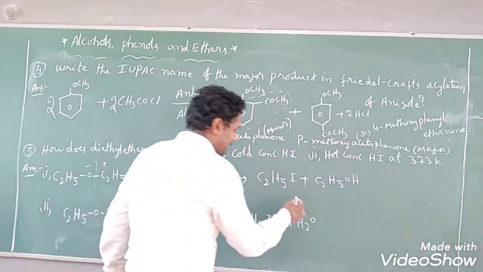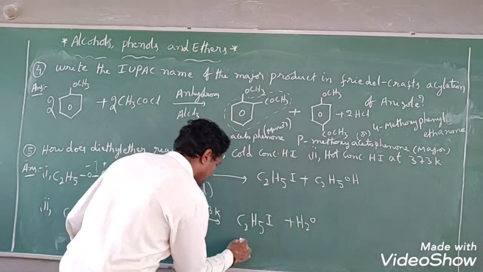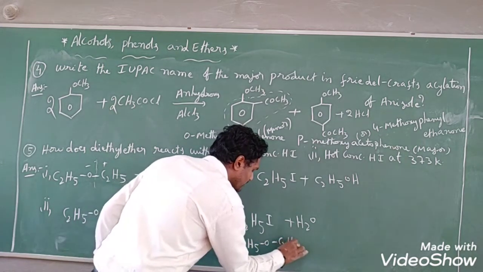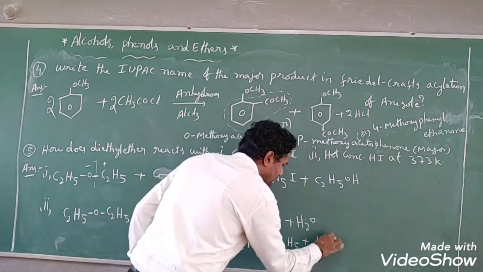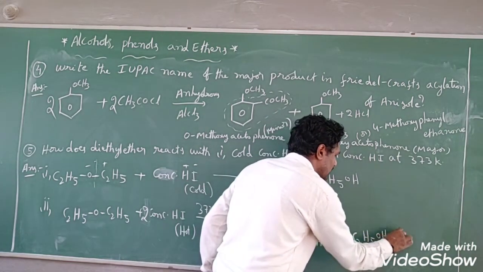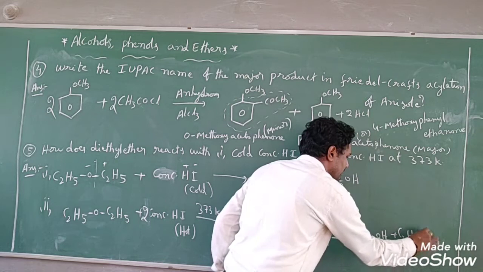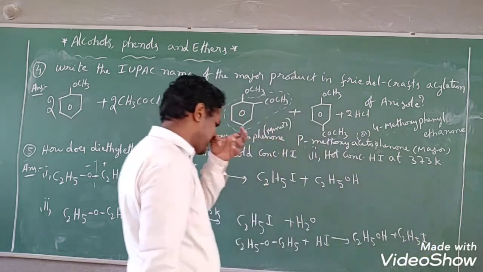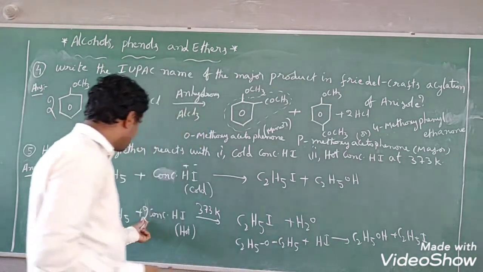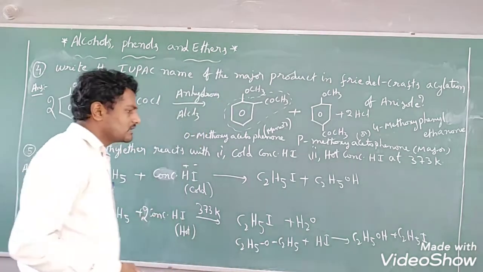First, see what will happen, here I am writing C2H5OC2H5. Whenever treated with 1 mole of HI, it will produce as in the first case, ethanol plus ethyl iodide. But this is hot condition. In hot condition, excess amount of HI will attack. How many moles of HI have we taken? 2 moles.